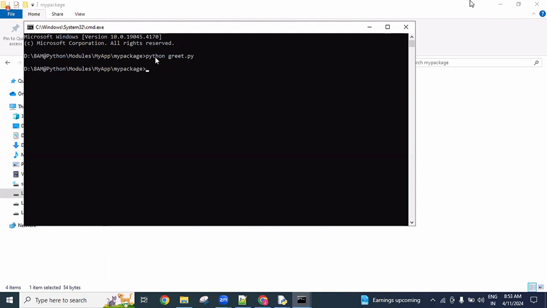Whenever we execute it, any print statements inside will be executed. Inside greet there is a message function, but we are not calling it in this file. If we call the message function, then we get output also. So where this particular file is available, up to there we need to open the prompt and execute it. Are you clear on this?